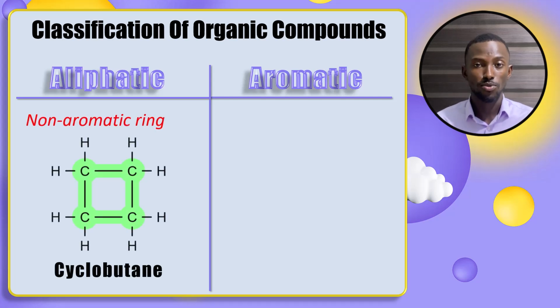Another thing to consider when it comes to aliphatic compounds is the fact that an aliphatic compound can form a ring, but will be considered aliphatic if that ring is not a benzene ring. We'll look at what a benzene ring is in a second. If that ring is not a benzene ring, or not an aromatic ring, the criteria for considering a particular ring to be an aromatic ring will be considered in future lessons. But for this level, always look out for a benzene ring. And this is a non-aromatic ring, which is cyclobutane. So this also falls under aliphatic.